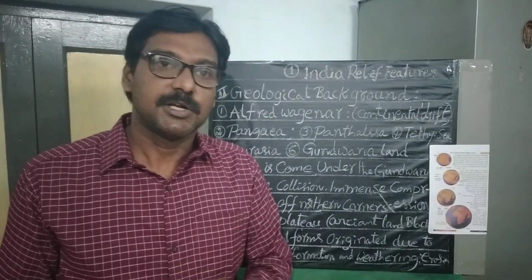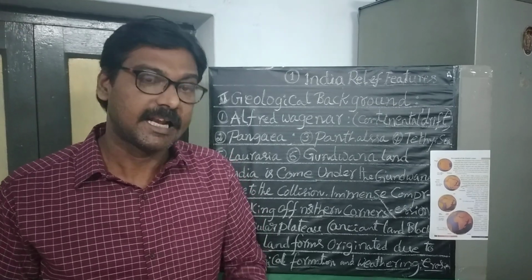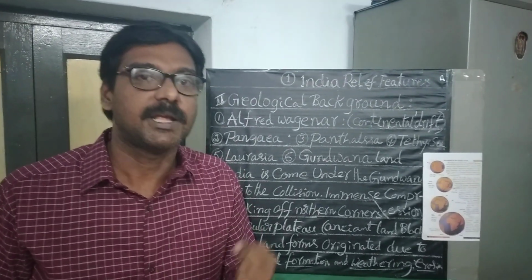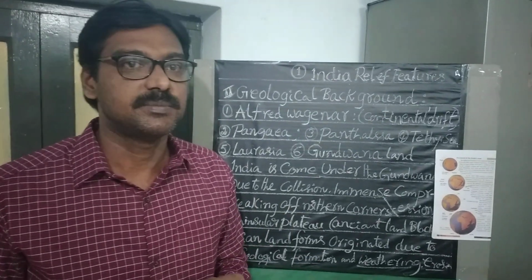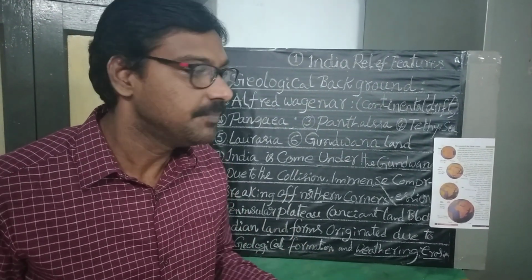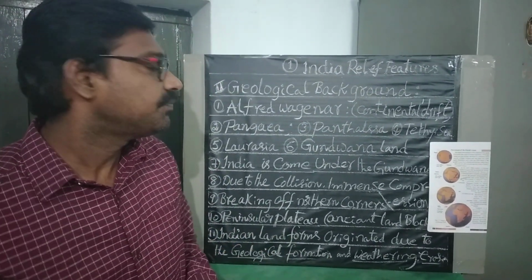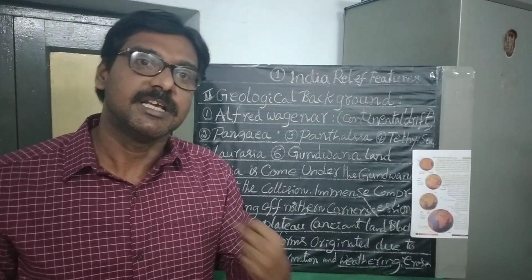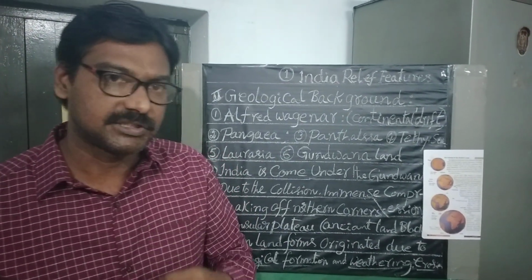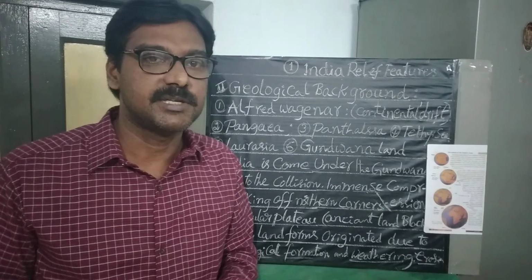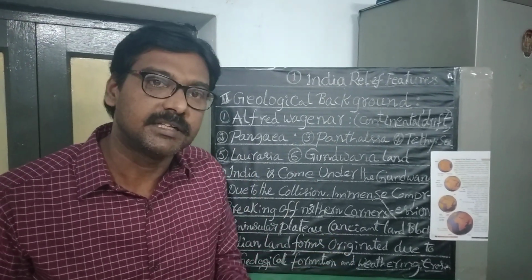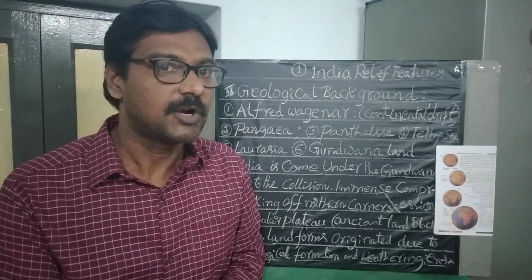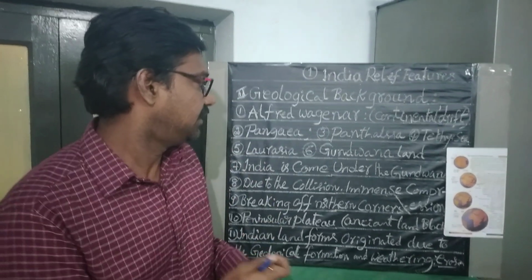According to his theory, nearly 220 million years ago, which means 22 crore years ago, Earth was a massive single continent. It means that on the Earth only a single continent was present.